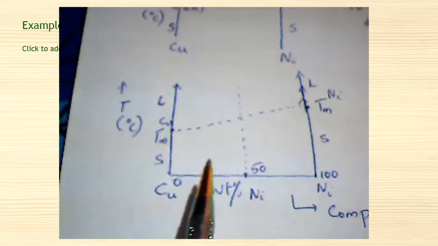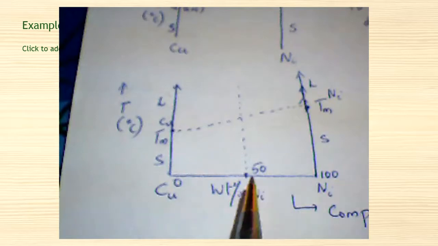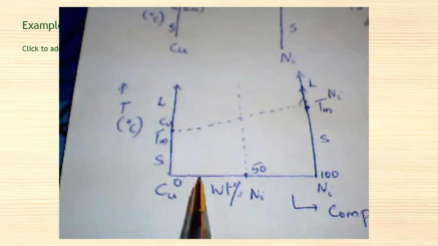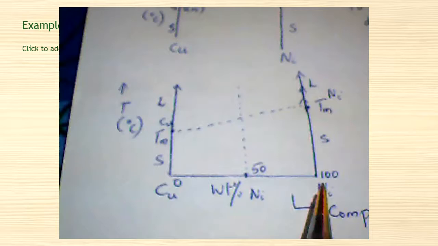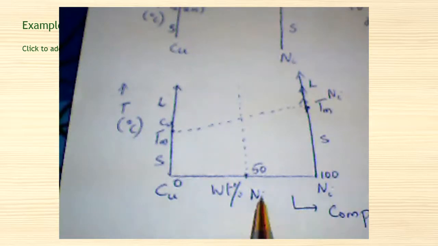Now we consider another axis in the x direction. So now we have two axes. This is called the composition axis, and on the left hand side it is 100% copper, and on the right hand side it is 100% nickel. On this axis we keep the unit as the weight percentage of nickel.